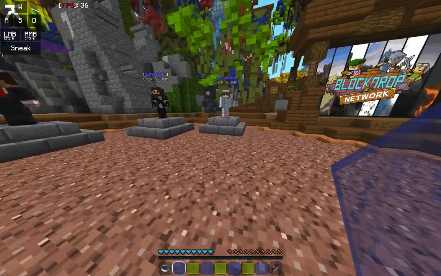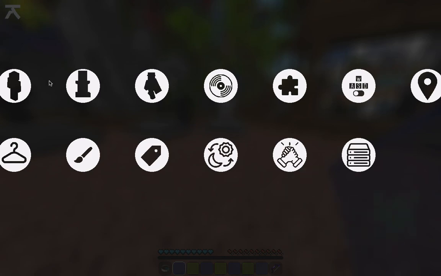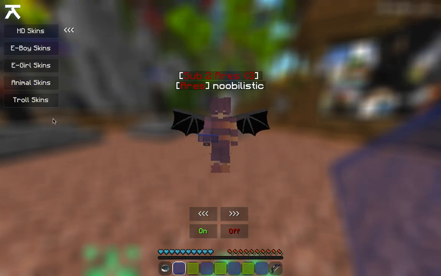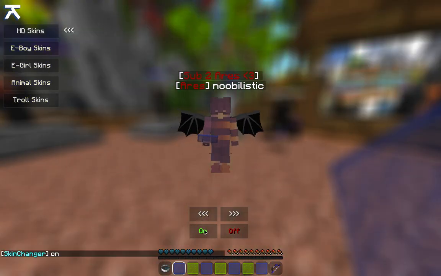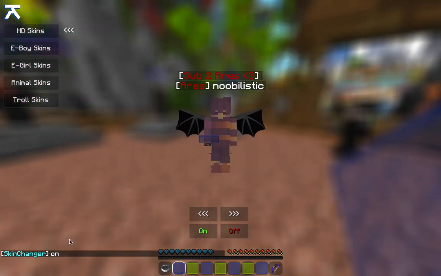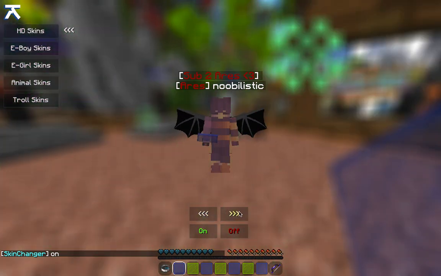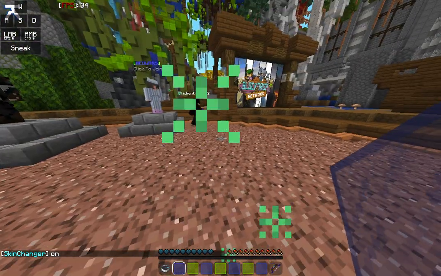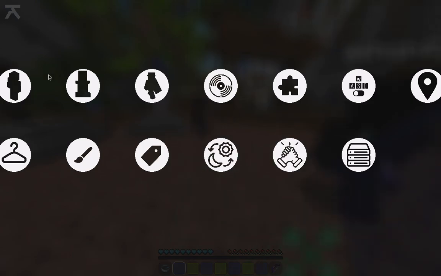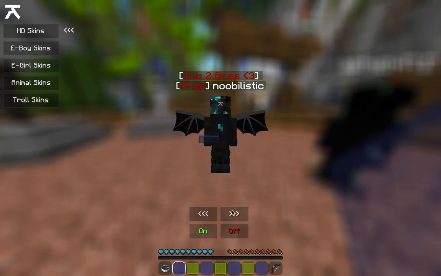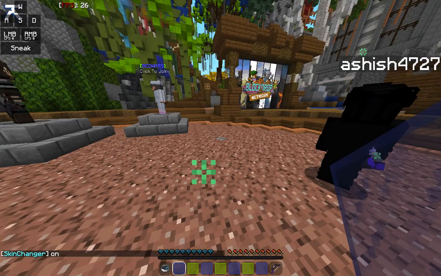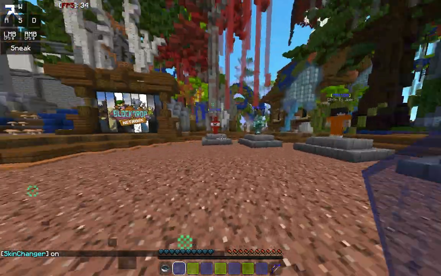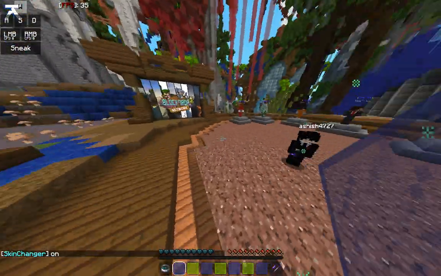And now for the skin, you go to Ares settings, skins, and then you want to press on skin changer on so that you can actually change your skin. Then yeah, now you can basically just change it, right? Wait 1 minute. I don't like that. Okay, that's good. Okay, yeah, and then same for capes. So yeah, that's basically how to do it, right?